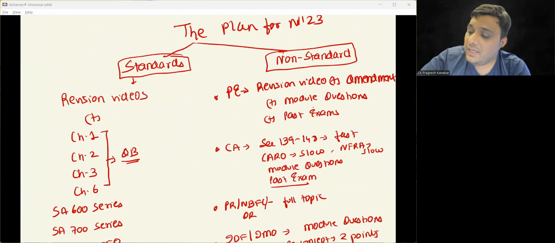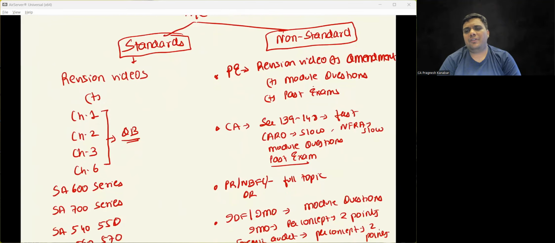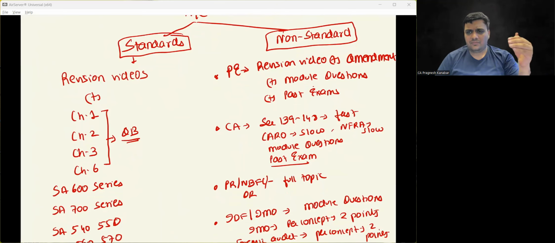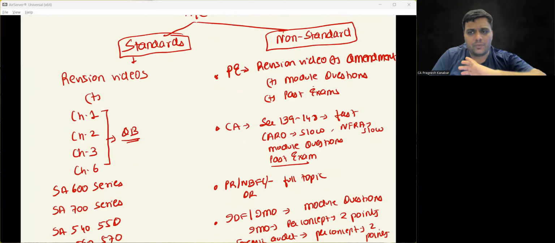Then company audit, I know it is one of your favorites, but section 139 to 148, frankly speaking, should just be one reading. मेरा एक marathon video भी है, interest रहेगा वो भी, if you go through it, it is fine. CARO should be a slow reading. NFRA, National Financial Reporting Authority, should be slow reading. And module questions and past examination questions till May 18. This will solve your problem for company audit. Should not be a big problem. Beyond that, तो अभी आप ज़्यादा focus कर नहीं पाओगे उसके ऊपर.